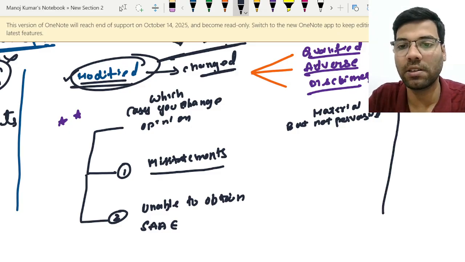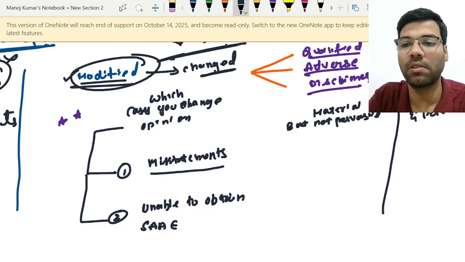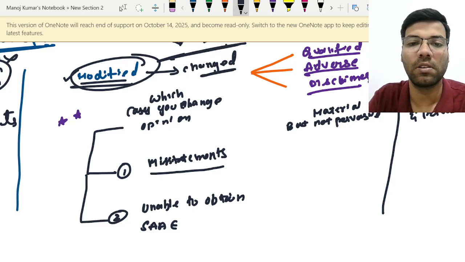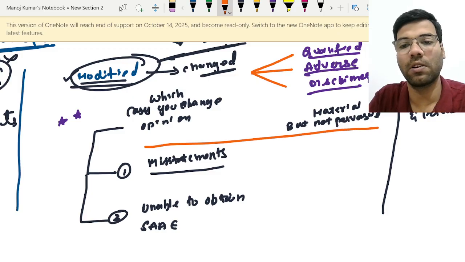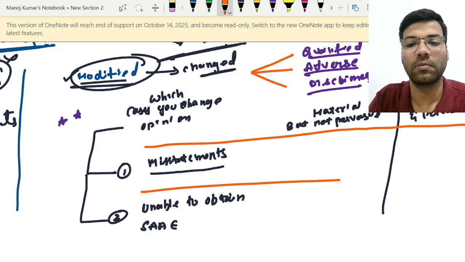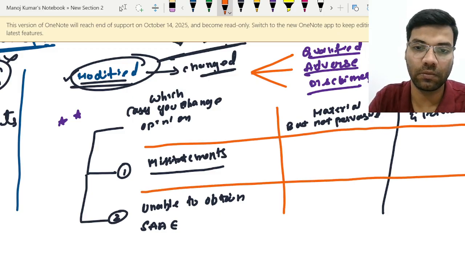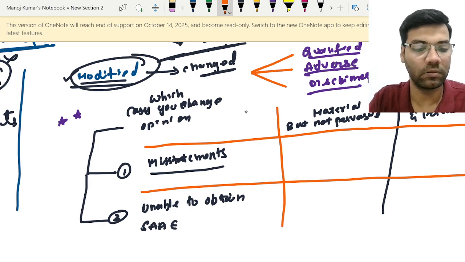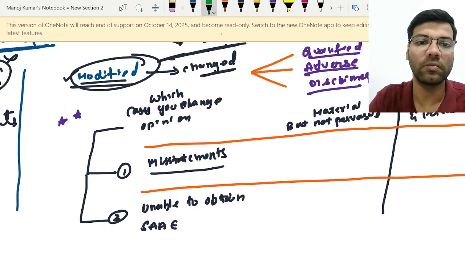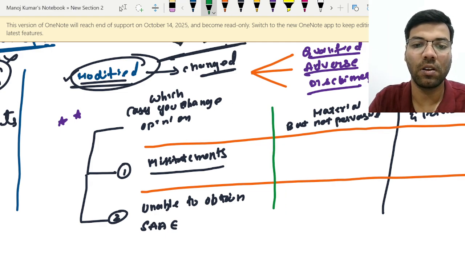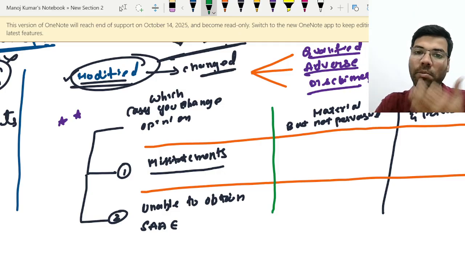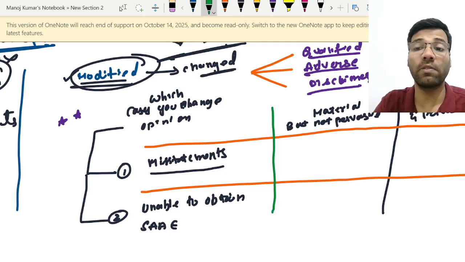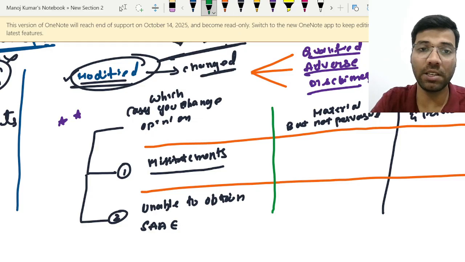The second case is material and pervasive. Listen carefully. The auditor has identified the misstatements.